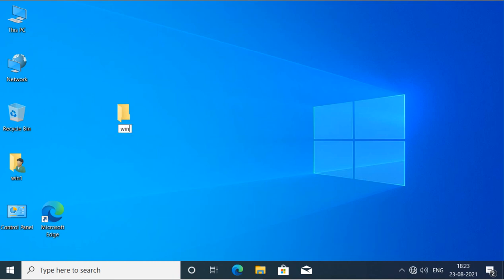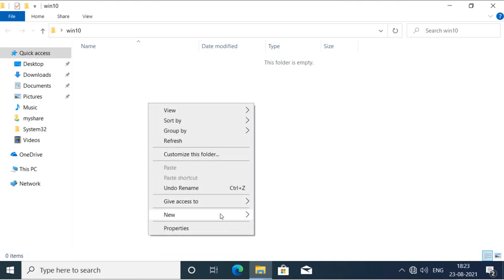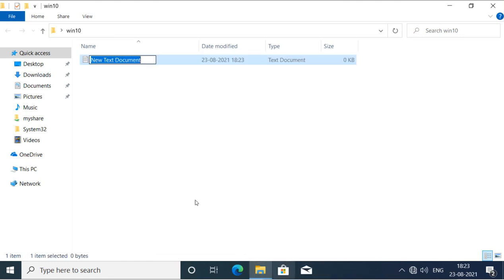Let's say I will name it Win10, and I will create some file here. This is for Linux. Okay, now I will share the directory.